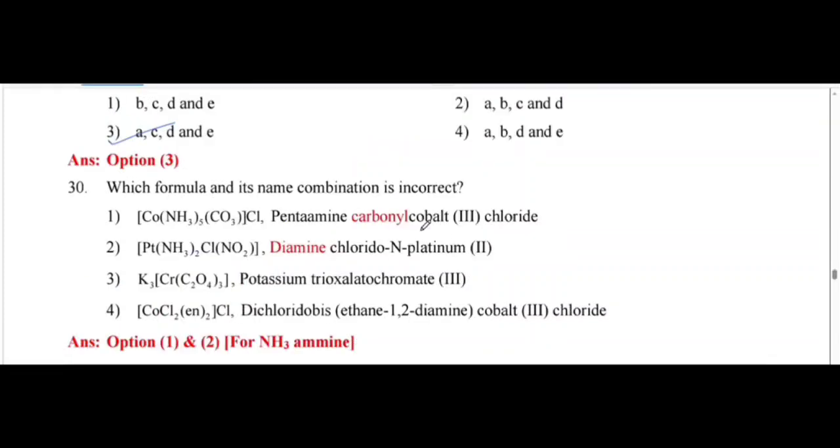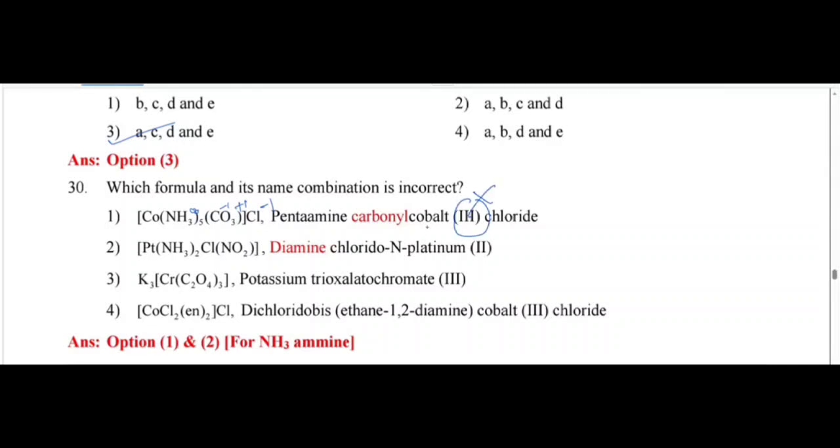Which formula and name combination is incorrect? See here, pentaamine carbonyl cobalt 3 chloride. So here it has +1, it has -1. So 0, 0. Okay, here cobalt is present in, see here, this is 0, -1. So this is wrong here.